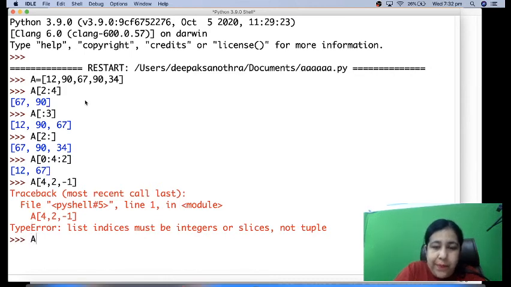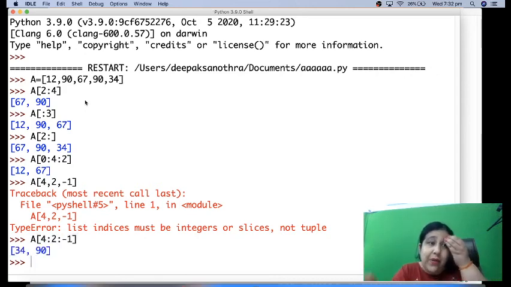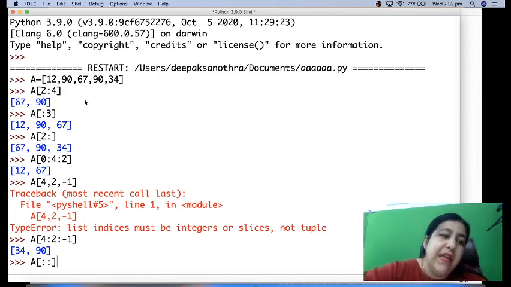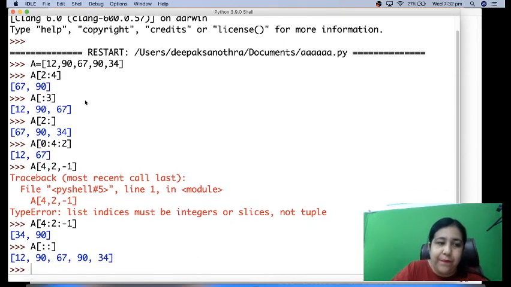So always remember, when you are doing slicing, you will not put a comma, that is an error. You have to put colon always. So it will go in reverse. It will pick 34 first, that is at index 4, then index 3, but it will not fetch index 2 because we stopped 1 before, right? So 4:2:-1. If you take a list and you don't give anything at all, I just give colon colon and press enter. So I get all the numbers.